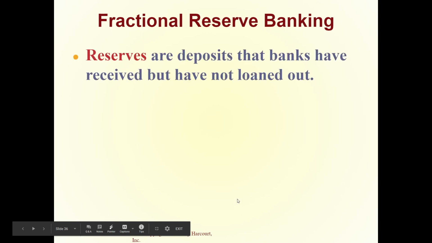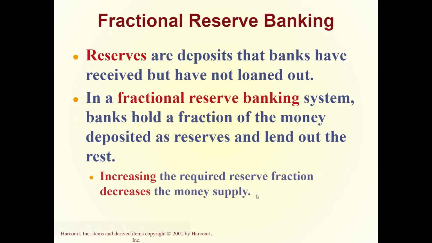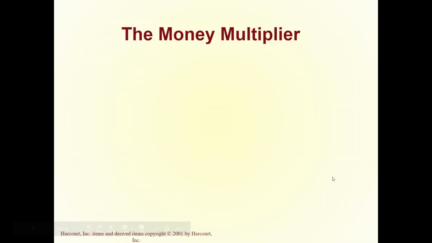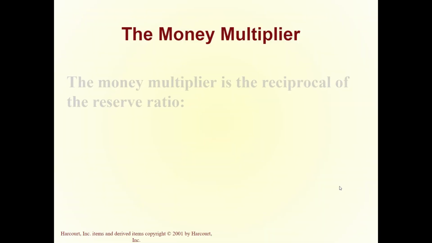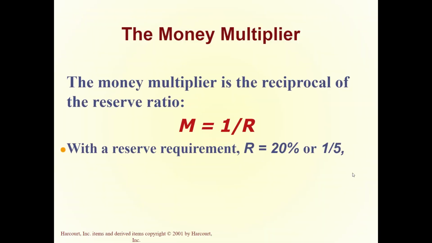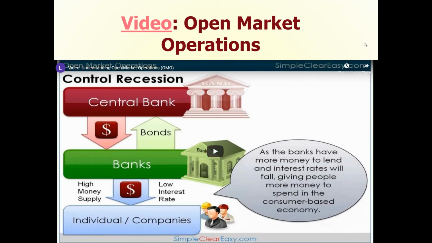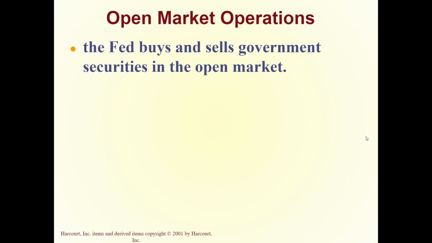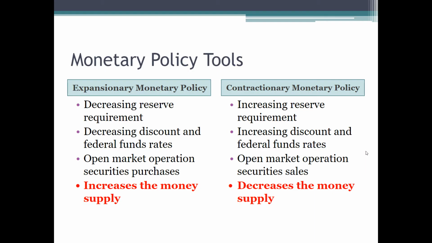All you do need to know is that the Fed, when it's trying to slow down a runaway economy, makes the money supply smaller. And when the Fed is trying to speed up the economy, it makes the money supply bigger. Now, if you want the details of this, how exactly they do that, all the different tools they can use to do that, you're welcome to click through this PowerPoint presentation. I've made a link available to you.